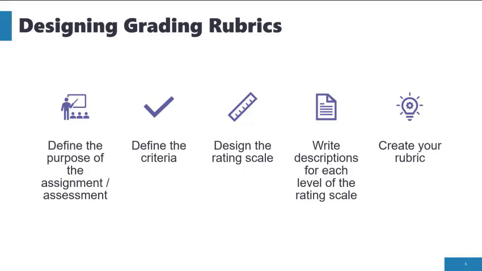Designing grading rubrics comes down to 5 steps. 1. Define the purpose of the assignment or assessment for which you are creating a rubric. 2. Define the criteria. 3. Design the rating scale. 4. Write descriptions for each level of the rating scale. And 5. Create your rubric. Let's look at each step in more depth.